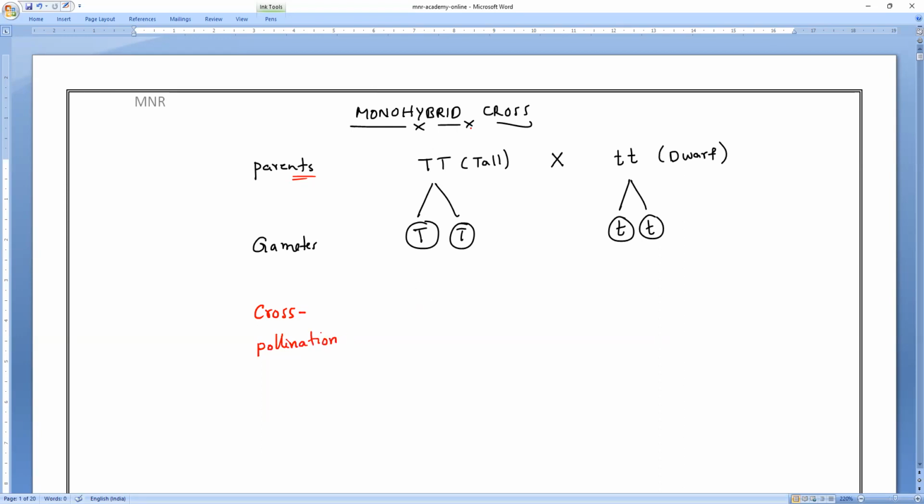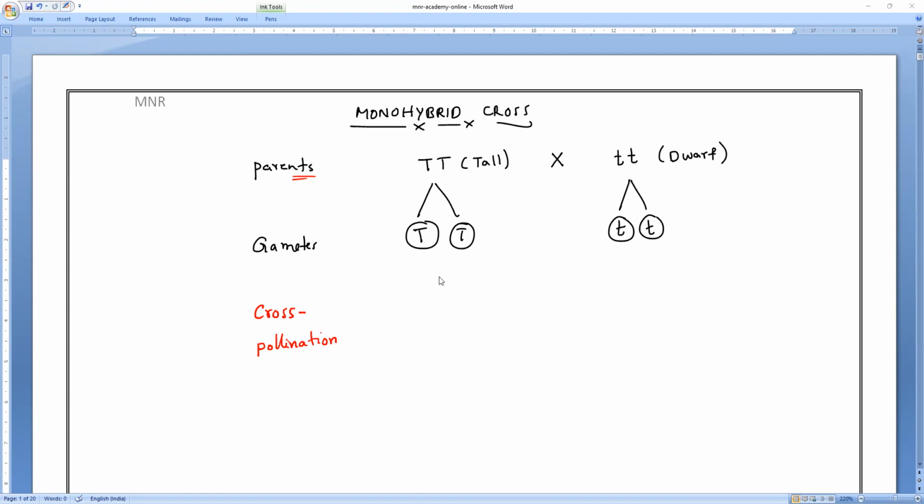In that, we know he took the anther of a dwarf plant, with pollen grains of a dwarf plant fertilizing the stigma of a tall plant. That is what he did.